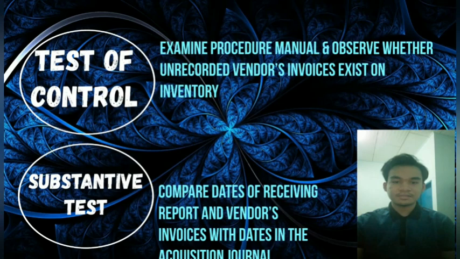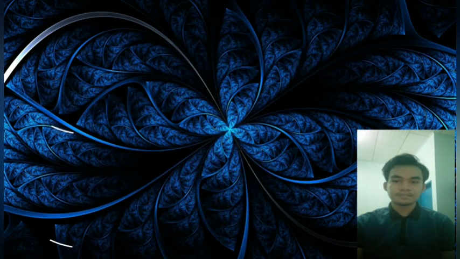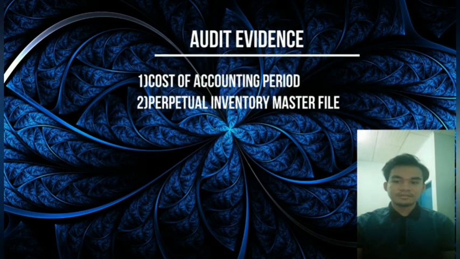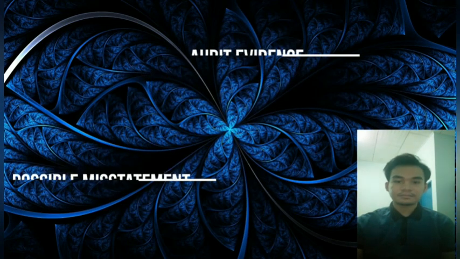Next is substantive test. They also need to compare dates of receiving reports and vendor invoices with the dates in the acquisition journal. Next is audit evidence related to substantive tests, which are cost accounting period and perpetual inventory master file. The last one is the possible misstatement. The possible misstatement for cut-off can be improper sales and inventory purchases and unrecorded inventory.